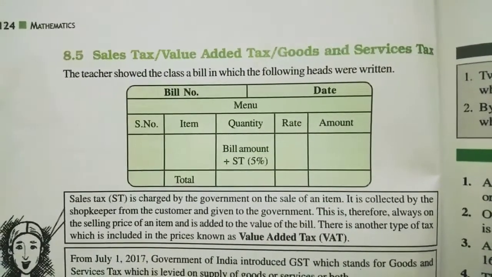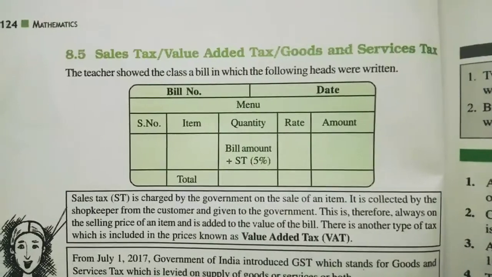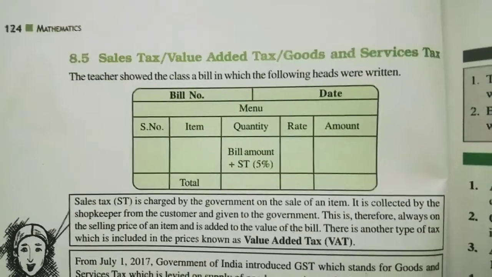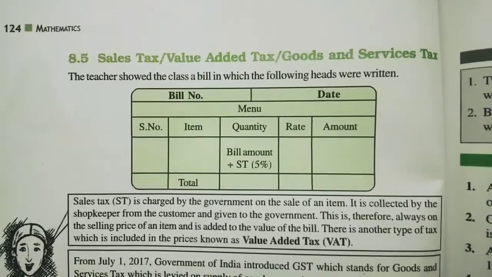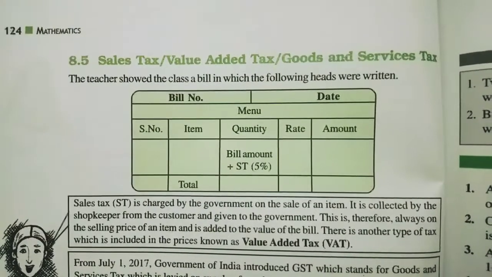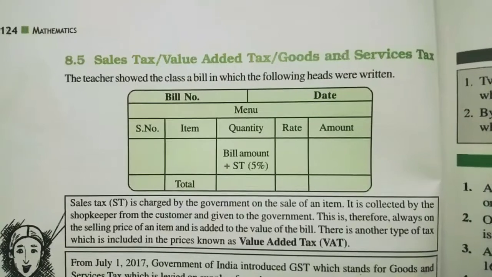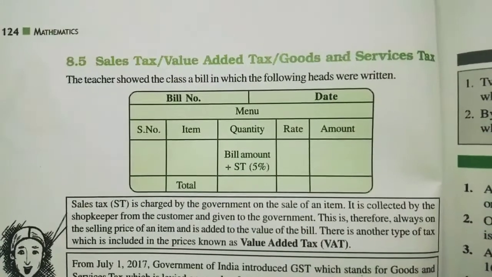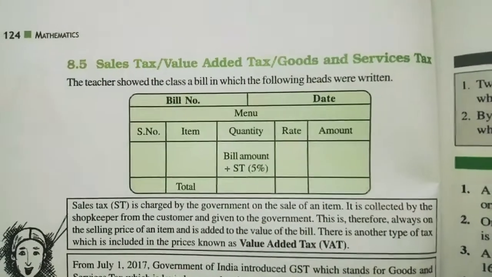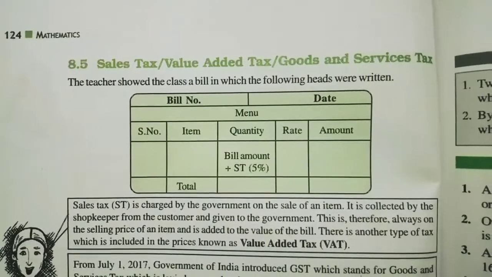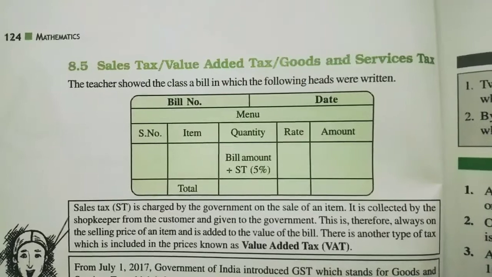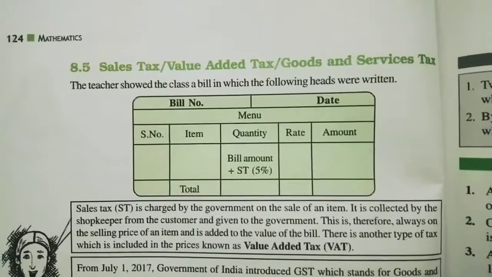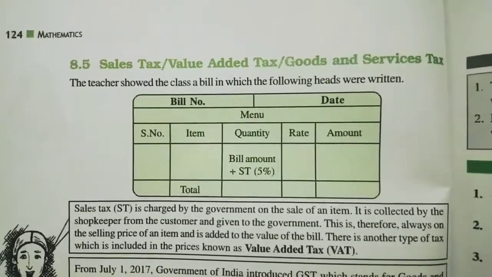First of all, you have to know what is tax. Tax is a type of money. It is some amount of money which you have to pay to the state government or central government. Like income tax, you have heard about the income tax. Whatever income you are earning, you have to pay the tax on the basis of your earning. So you have to pay the money to the government.